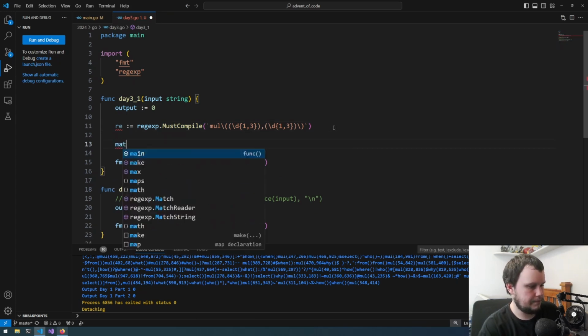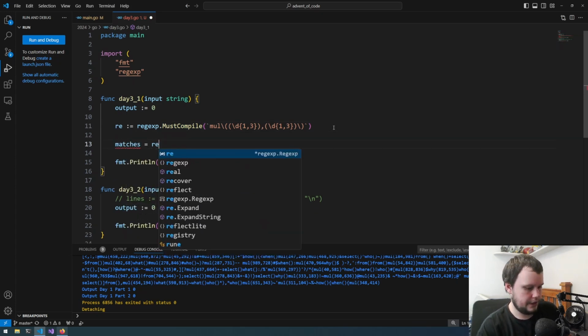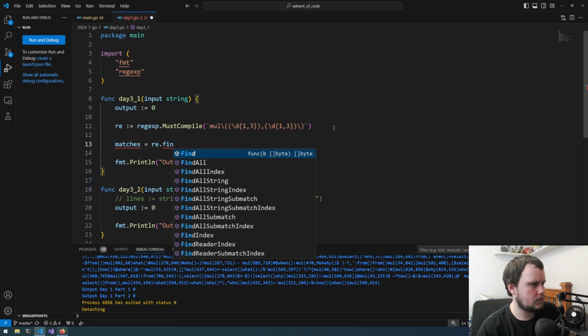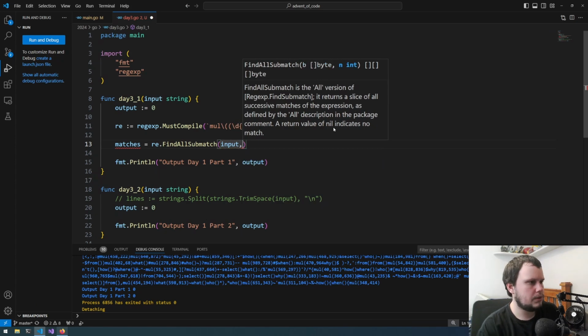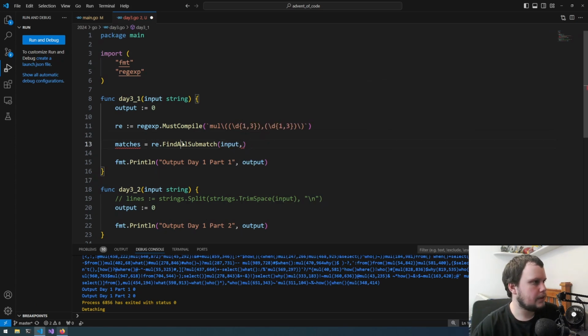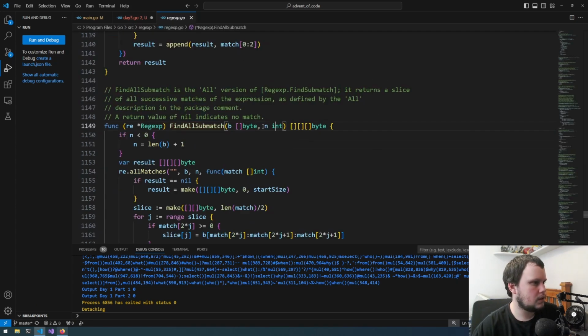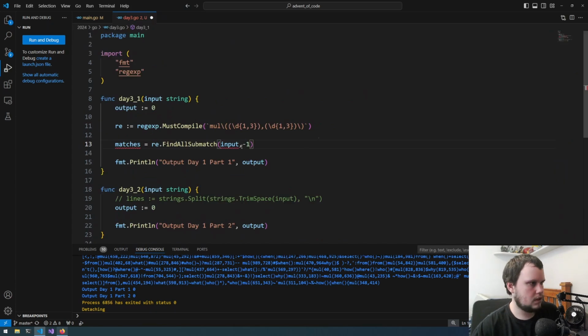And let's do matches equals re.FindAllStringSubmatch. This would be input. And what's int for? Can we look at the definition for it? What's in n? Okay, so if n is less than 0, n is equal to the length. Okay, so I assume that's just how much of the string we do. So make this -1. Actually, I think we're using the wrong function. That was a string one, wasn't it?